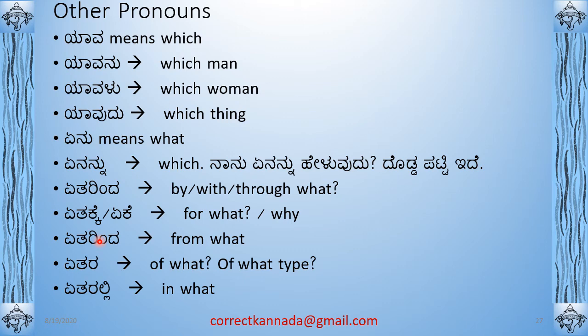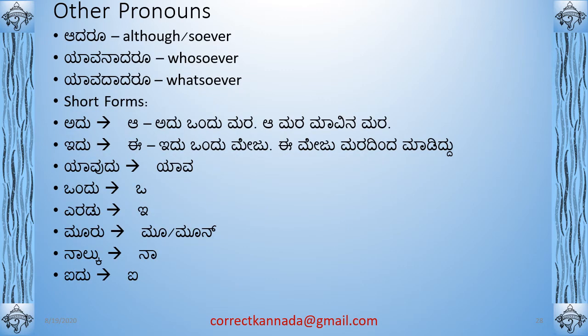If there is a vessel, then I want to take water from that. So you can say etarinda, right? From what? So of what type? Etara cinema idu. Of what type of cinema is this? Then you can say etara. Etaralli, in what? Again, etaralli, in what? So these are all other pronouns. Okay? Some more pronouns. We have seen adaru means although, right? Yavanadaru, whosoever.